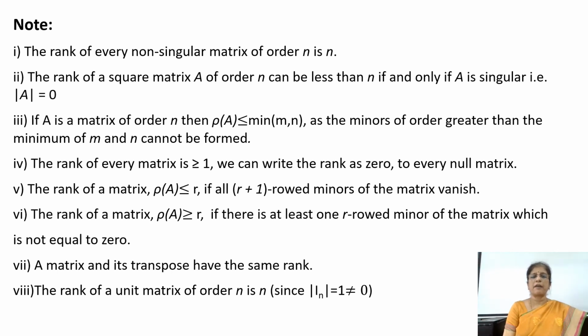So the rank of every non-zero matrix will always be greater than or equal to 1. Only the rank of the null matrix is written as 0. A matrix and its transpose both will have the same rank, and the rank of a unit matrix of order n is always n.